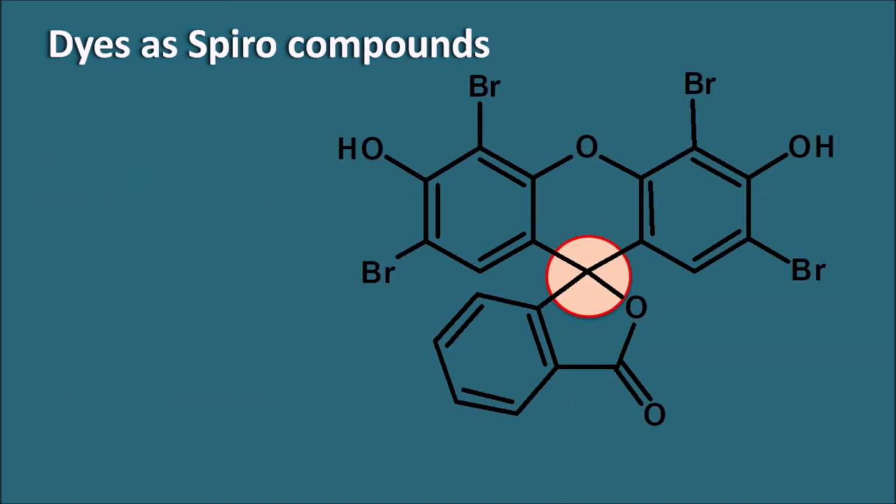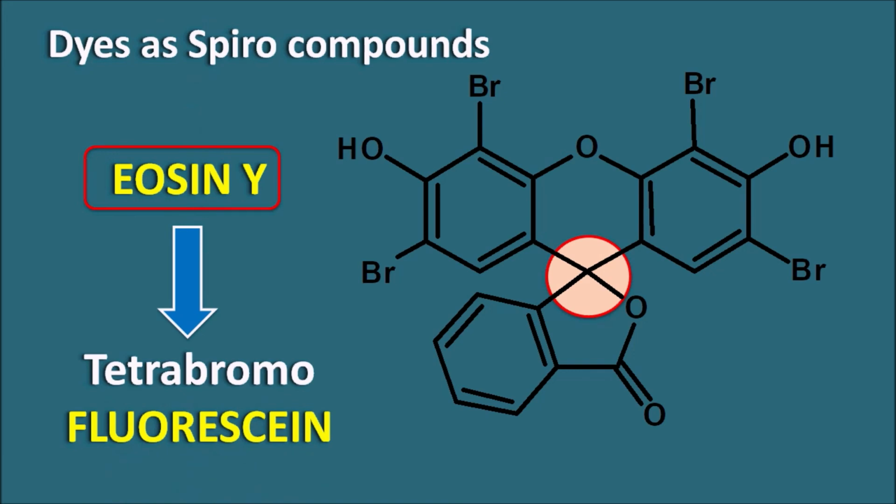Similarly, another one having the spiro linkage is eosin Y. Eosin Y is nothing but a tetrabromo derivative. It's a tetrabromofluorescein. And this eosin Y can be present as a spiro compound as well as a non-spiro compound when it is converted to a salt form like the sodium salt. But again, it can exist as a spiro compound and be used as a coloring agent as well as a fluorescent reagent.